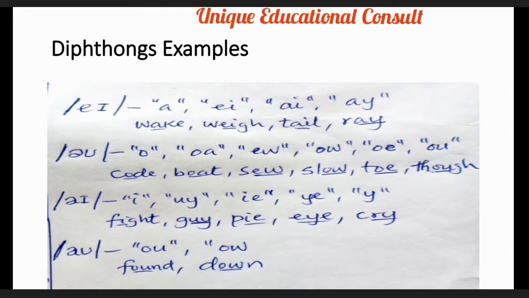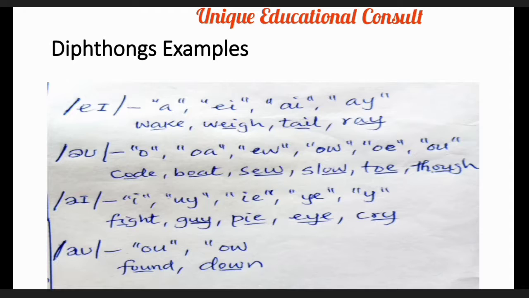This particular diphthong sound appears where we have letter A, but it is not all letter A in English words. When you pronounce the words, you will know whether it is this sound you are pronouncing.